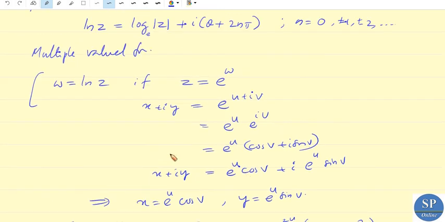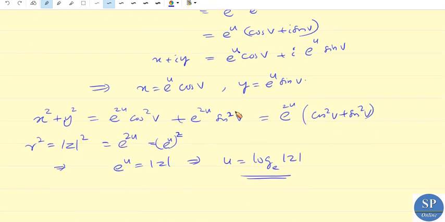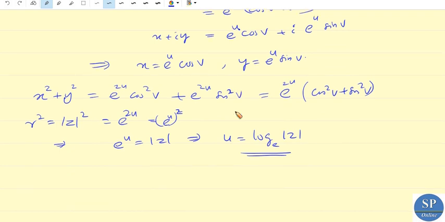So we have w equal to u plus iv, so w equal to ln z, which is equal to u plus iv, for u equal to log mod z. Now to find v from these two equations, just divide y by x.